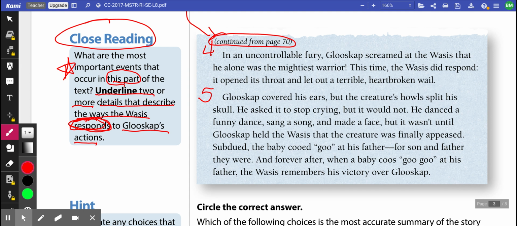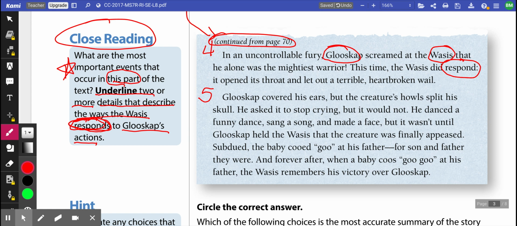All right, so what did you underline? Well, first let's check off a couple of things. Once again, we have our characters. We've got Glooscap and we've got the Wessis. We're still in the house. Our setting is the same. But this time, our big event that we're looking for is that response. And there's a keyword we hear right here where it says the Wessis did respond. So I'm going to give you a second to see what you underlined. I underlined 3 things, but it's okay if you only underline 2.